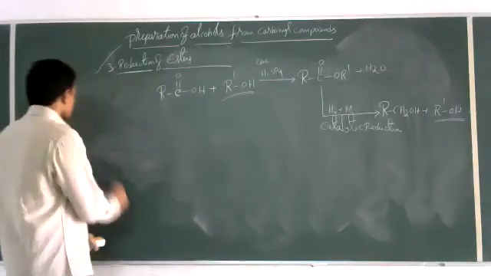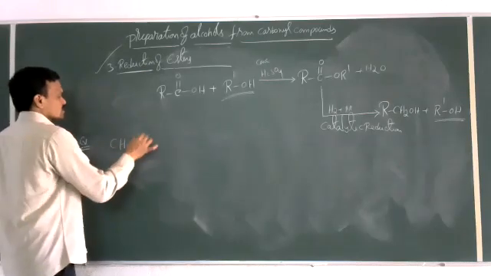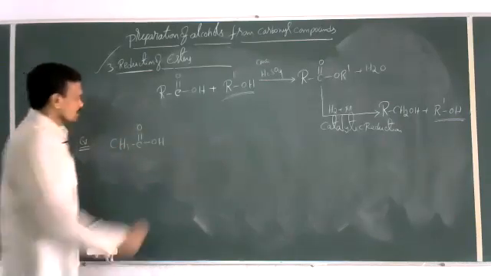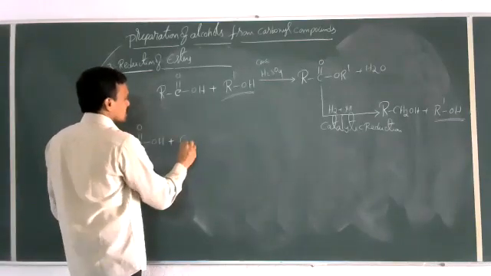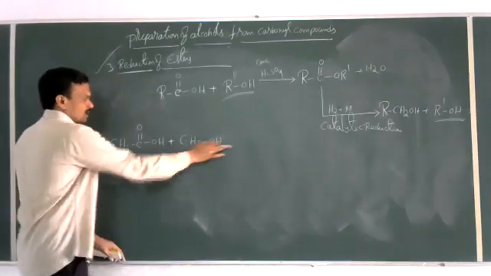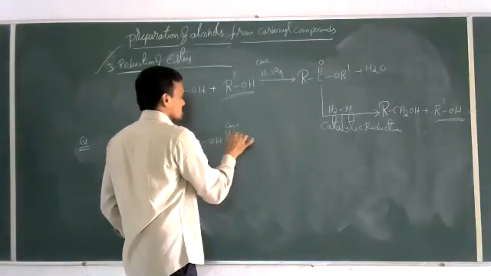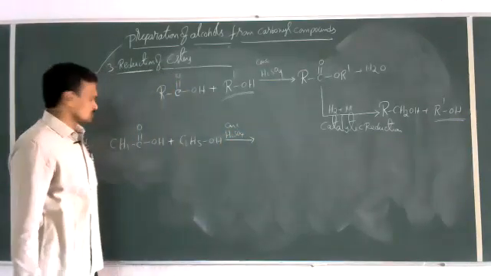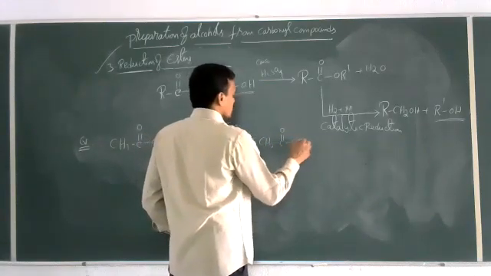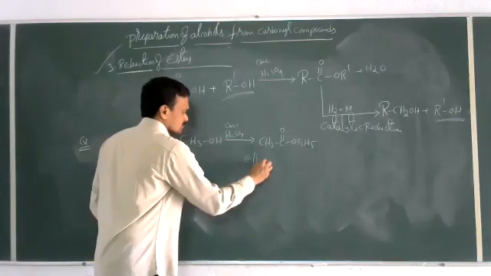Now let us take a simple example for this. I'm going to take CH3COOH, acetic acid. This acetic acid on reaction with ethyl alcohol, I will take as an example. Acetic acid reacts with ethyl alcohol in the presence of a few drops of concentrated H2SO4. Then we can get CH3COOC2H5, which is called ethyl acetate.